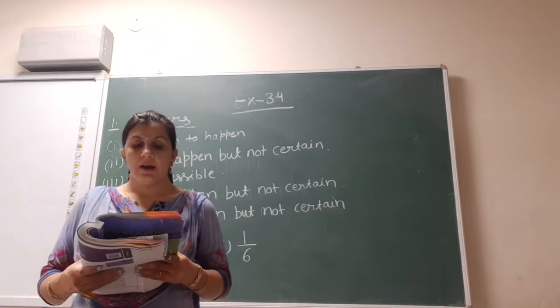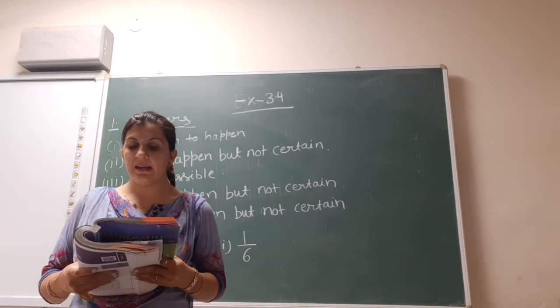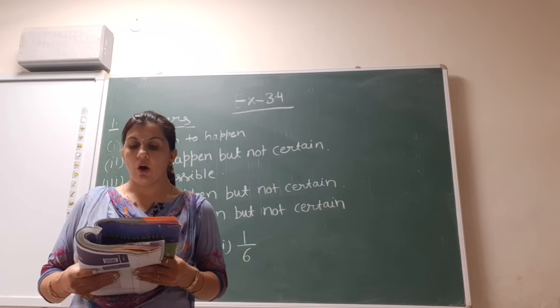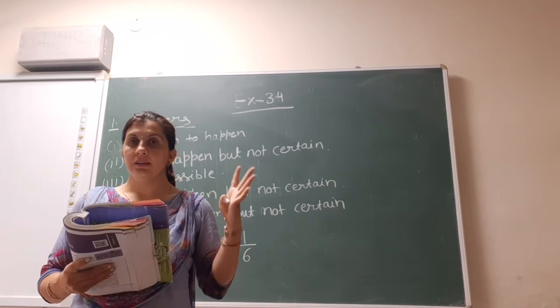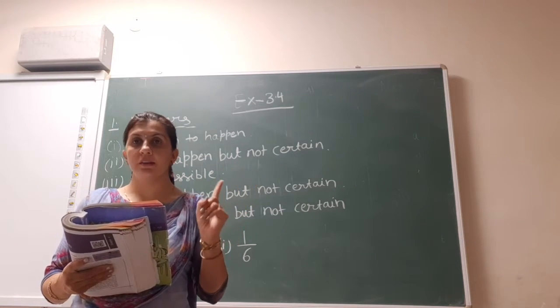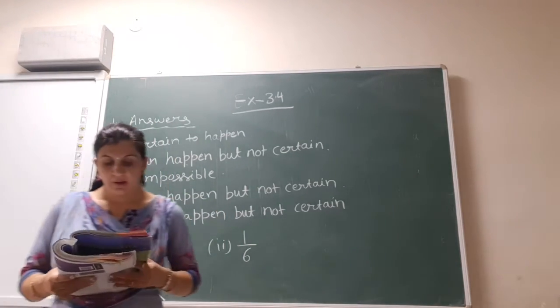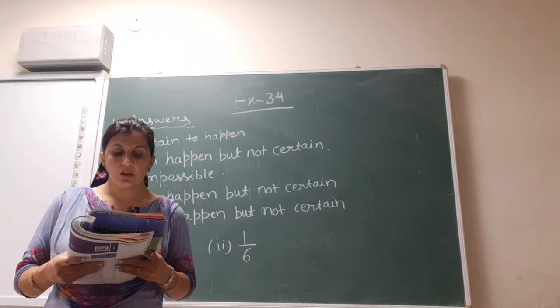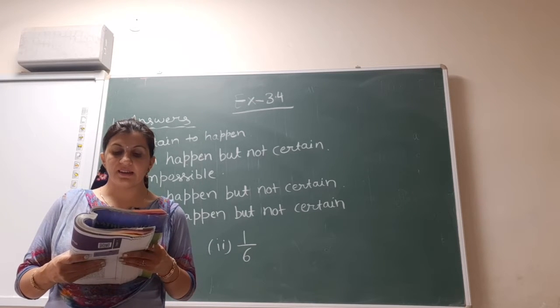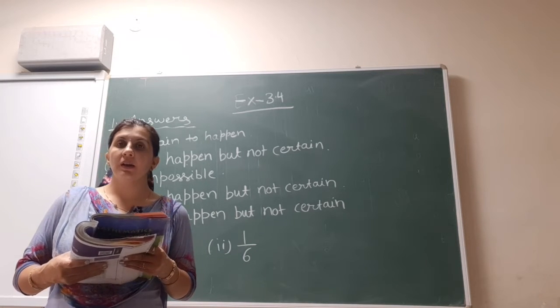Next is third, a die when tossed shall land up with 8 on top. A dice has only 6 numbers, 1 to 6, so 8 is not there, so it will be impossible to come.